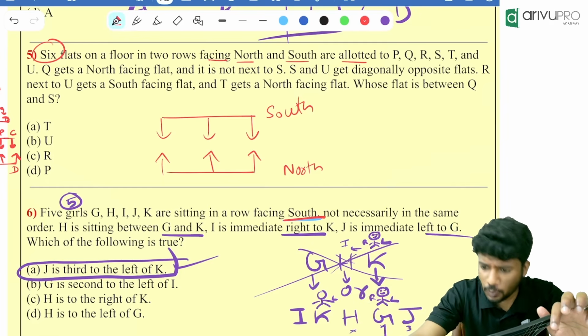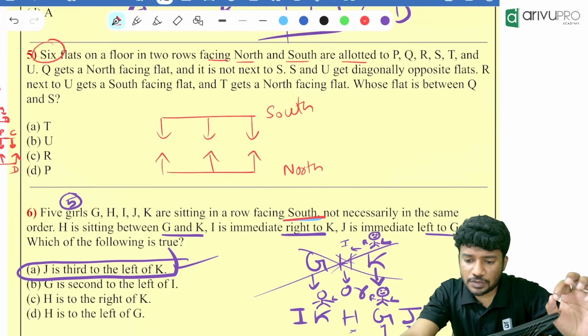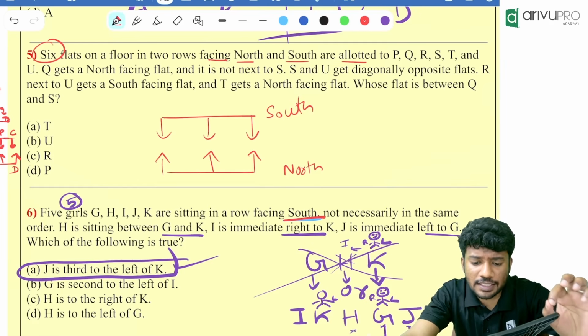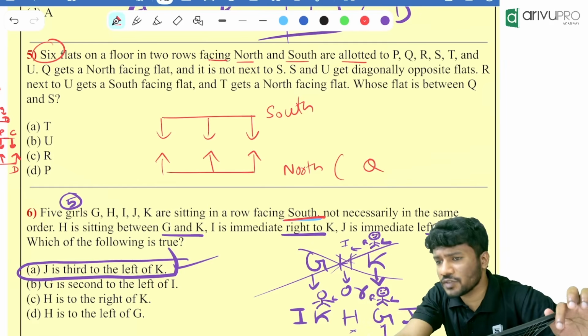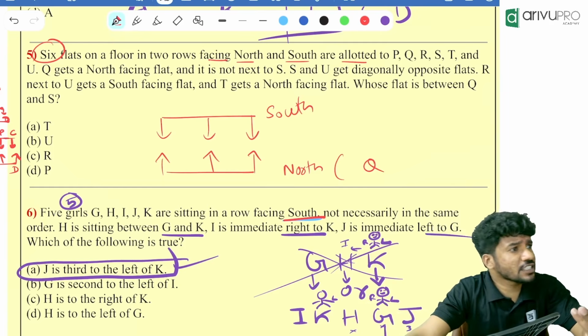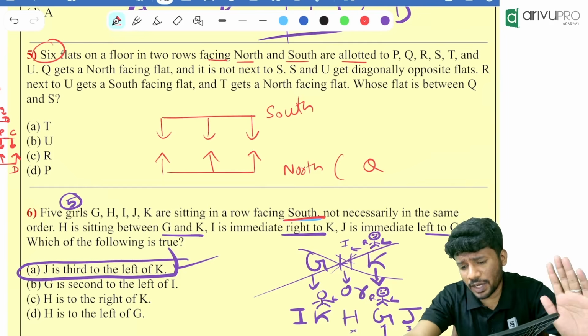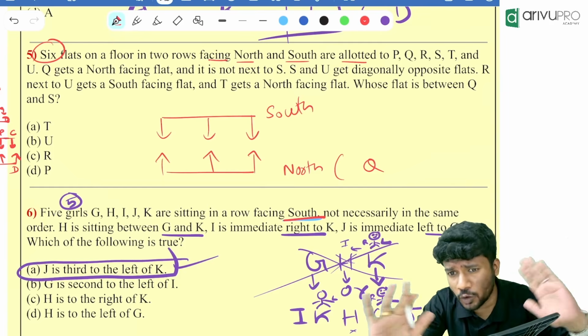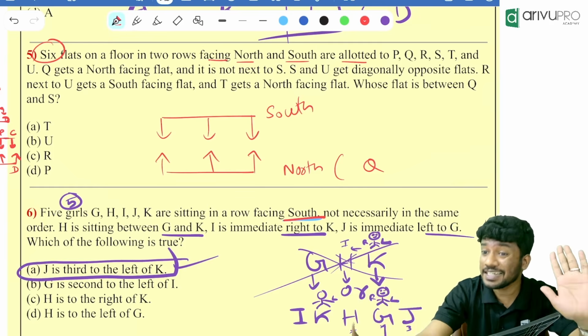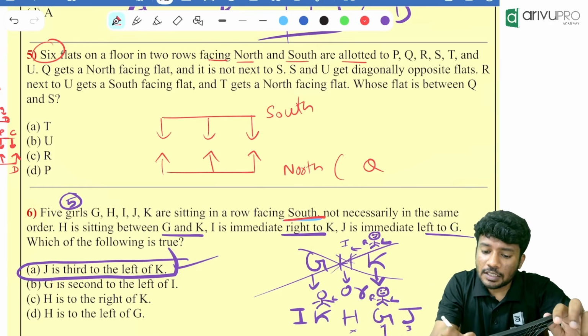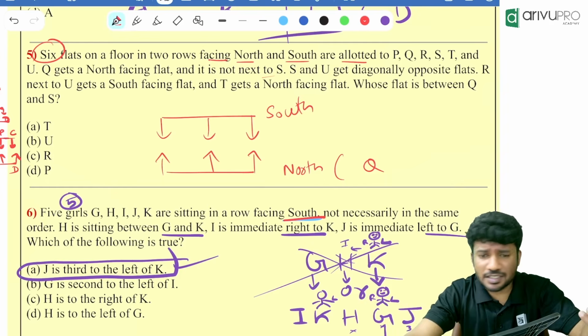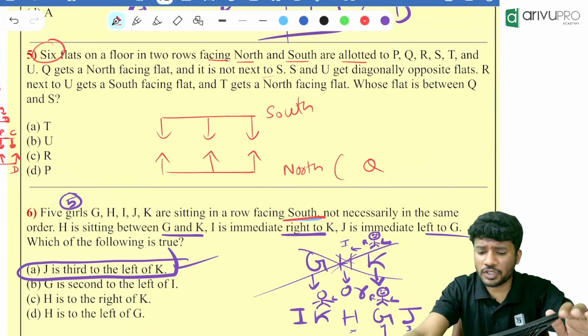Now the first one. P, Q, R, S, T, U. Q gets a north facing flat. So I will write Q over here. Q is getting the north facing flat. I don't know the position of Q. I am just writing Q over there, not the position. Let it be there. Then it's not next to S. Okay, it is not next to S. Anyway, it's not bothering us.